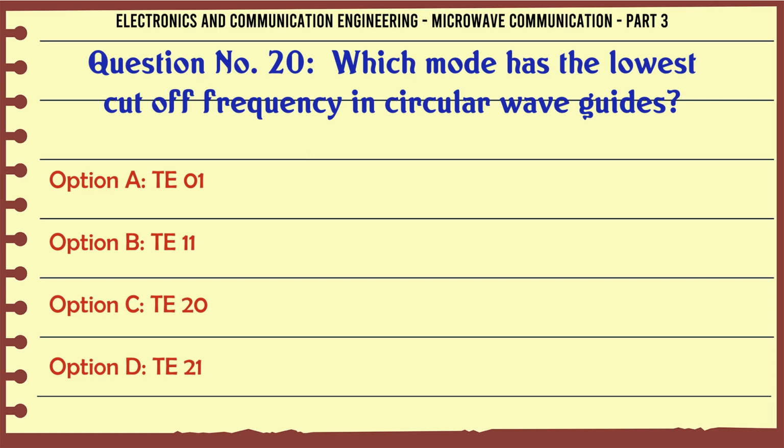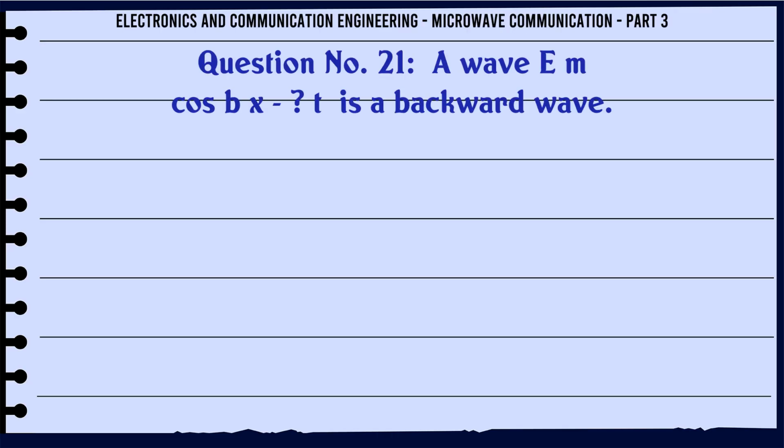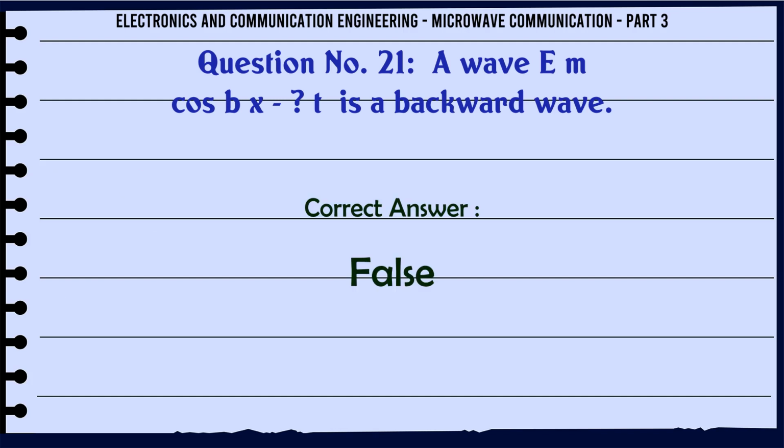A. TE10, B. TE11, C. TE20, D. TE21. The correct answer is TE11. A wave E_m cos(βx) is a backward wave. A. True, B. False. The correct answer is false.